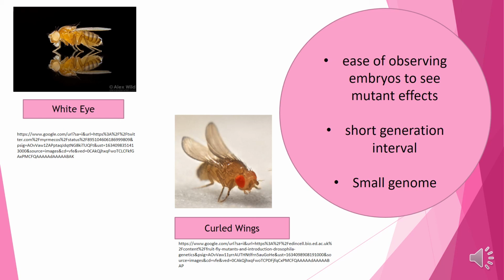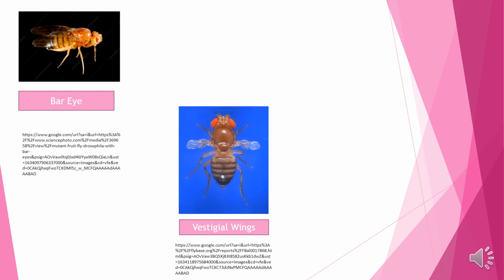So curled wings is a mutant, as are the bar eye mutant and the vestigial wings mutant. These are some examples of the mutants of Drosophila. A large number of Drosophila mutants are produced for the study of genes or the study of developmental genetics. So various kinds of criteria are used according to the type of study.